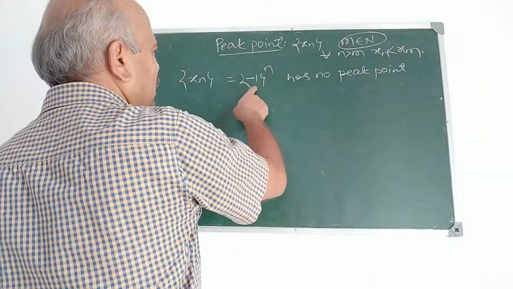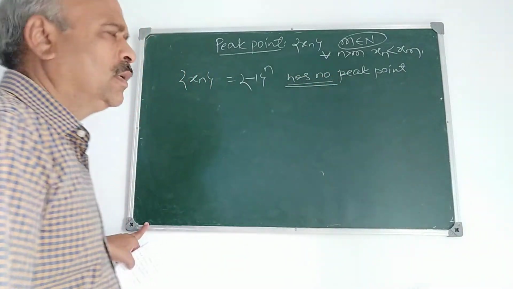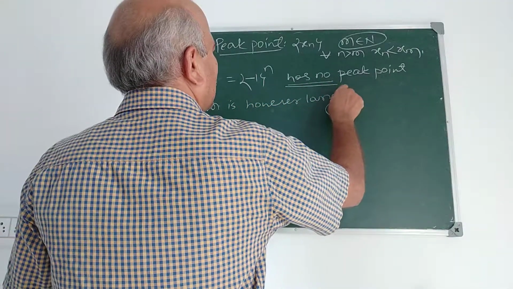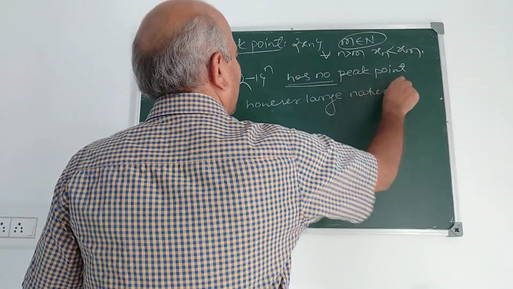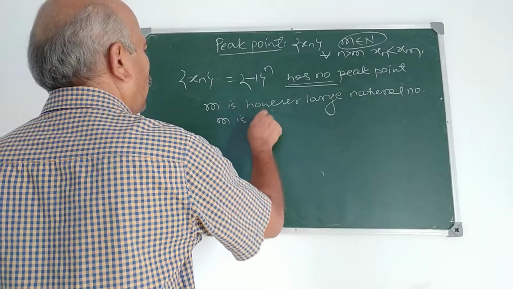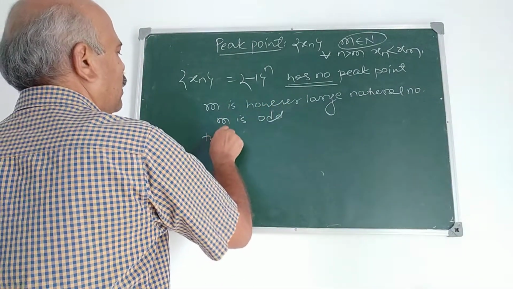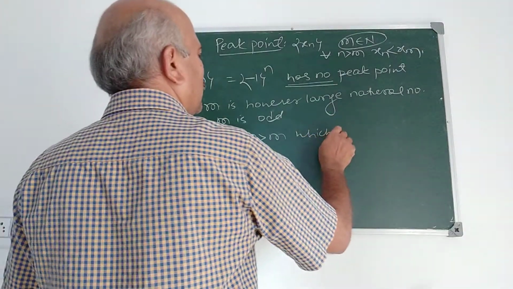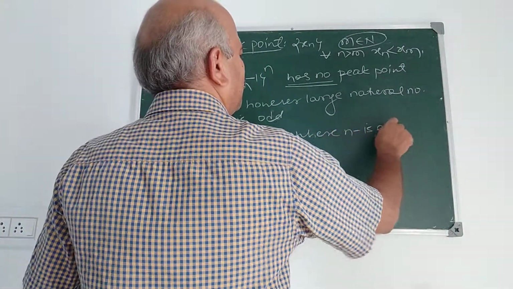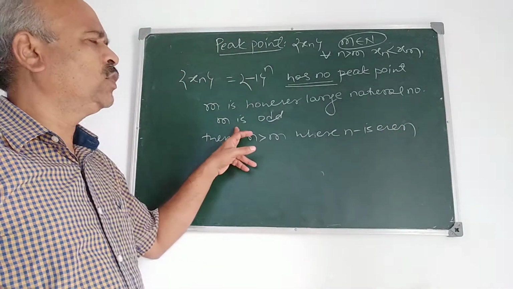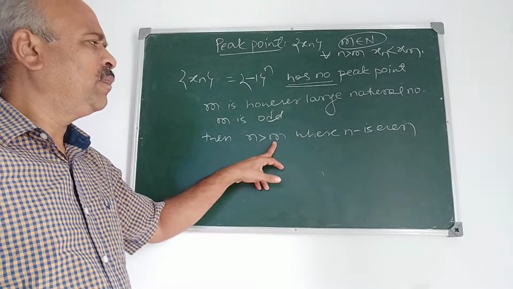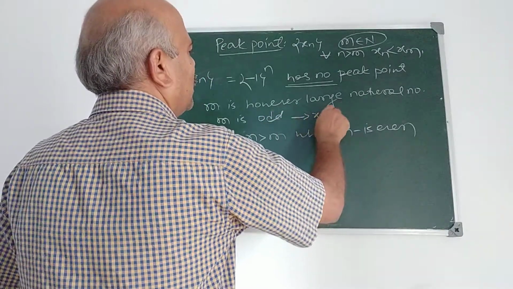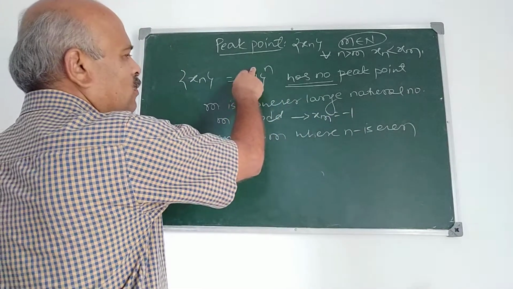Consider this sequence, minus 1 raised to n. It has no peak point because if we take m however large, any natural number, and m is odd, and n greater than m where n is even, then what is xm? xm becomes minus 1, because m is odd, minus 1 raised to odd is minus 1.